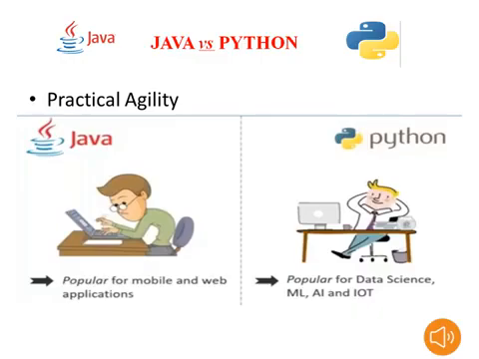Actually it is popular for data science, machine learning, artificial intelligence, and IoT. These are the advanced concepts: data science, machine learning, artificial intelligence, IoT, blockchain technologies. These are nowadays the popular programs and technologies. That's why from that point of view we will use Python. So here I will give the vote for Python. So up to now two votes are for Java and three votes are for Python.